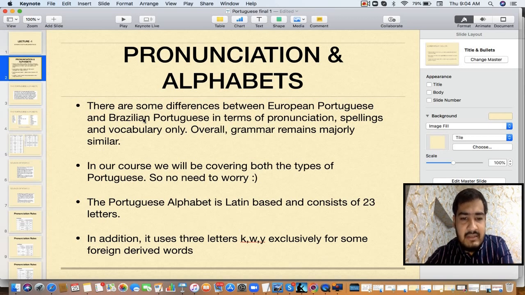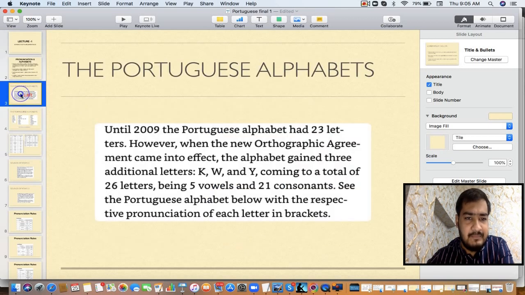So when it comes to pronunciation, you know the Portuguese alphabet is Latin based. Latin based means the same Roman letters which we are using in English, the same ABCD. It consists of 23 native letters plus 3 extra letters, K, W and Y. These are exclusively used for some foreign derived words. So I'll repeat again. The Portuguese alphabet is basically Latin based, the same Roman alphabet which we are using in English. There are 23 letters total. Apart from that, it uses K, W, and Y, 3 extra letters for some foreign words.